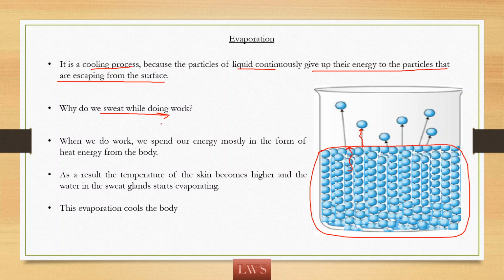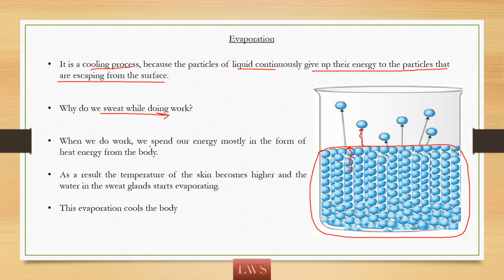In order to cool the body, the sweat glands release the sweat. So, on the surface of our skin, we have sweat droplets. These sweat droplets absorb the energy from our body. So, because of that energy acquired from the body, the sweat will evaporate.